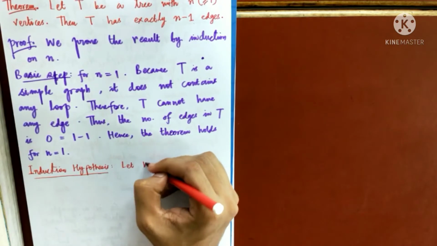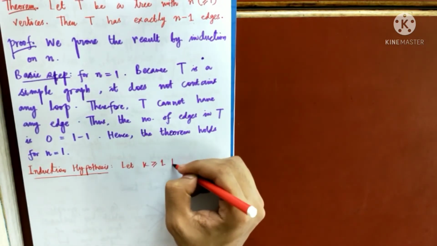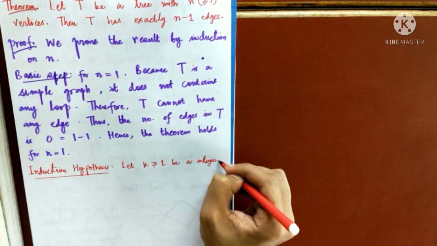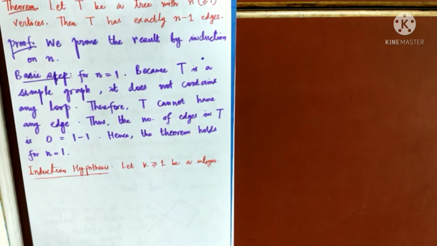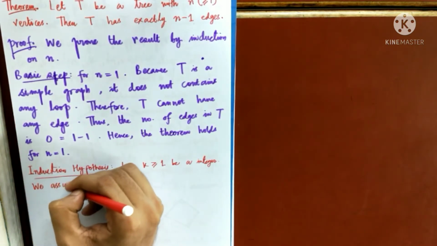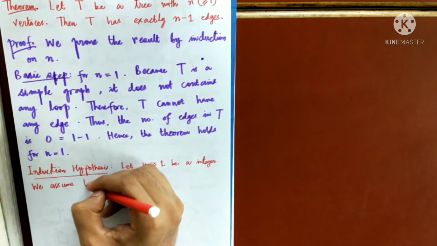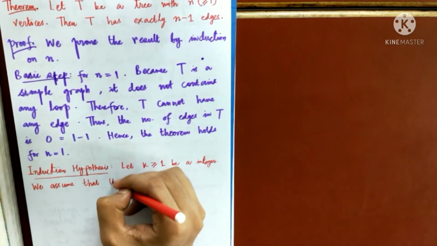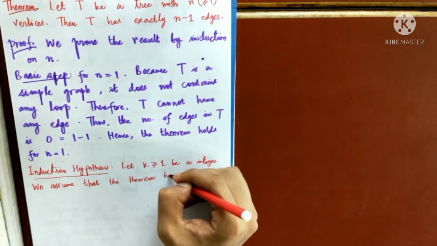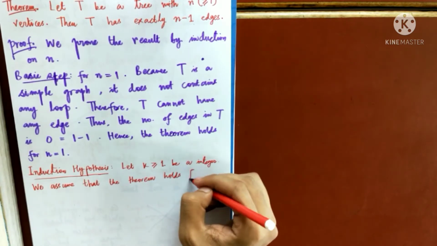So let k be greater than or equal to 1, be an integer. So let k be an integer, 1, 2, 3, 4 and so on. We assume that the theorem holds for any tree with k vertices.